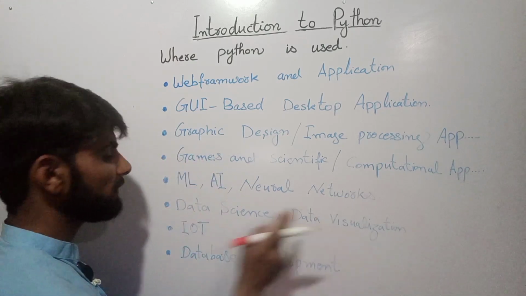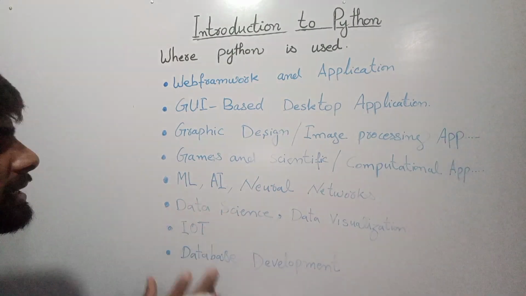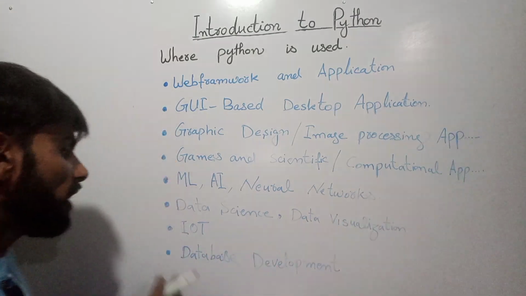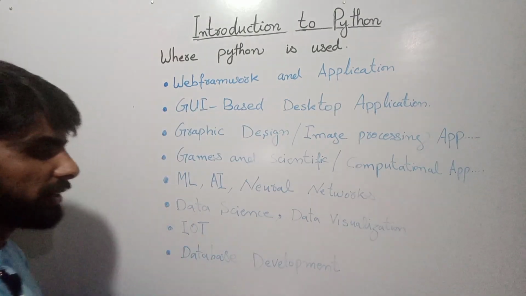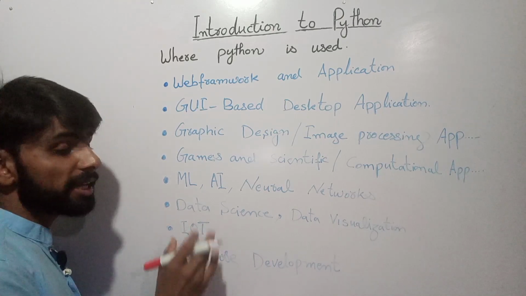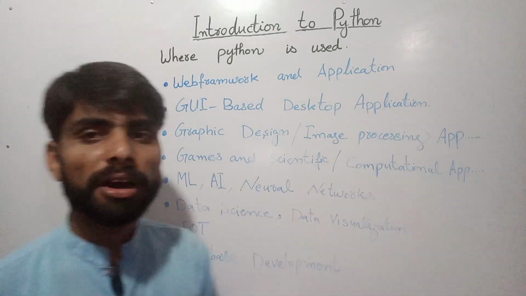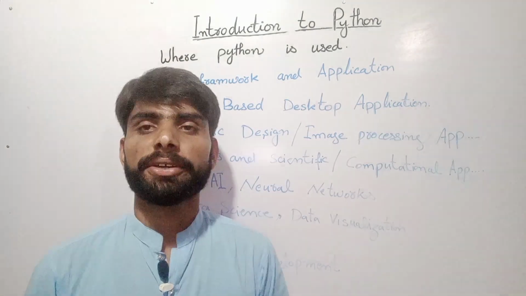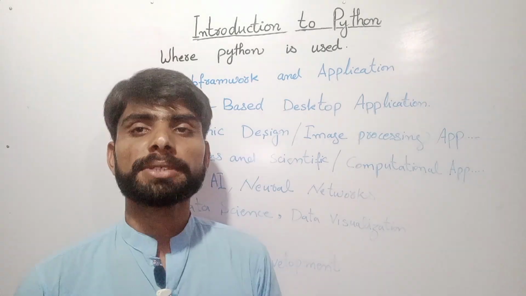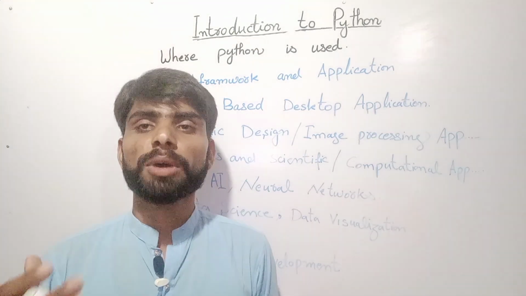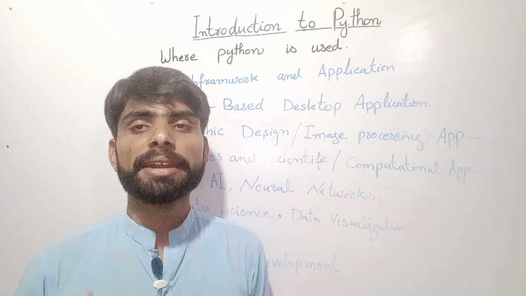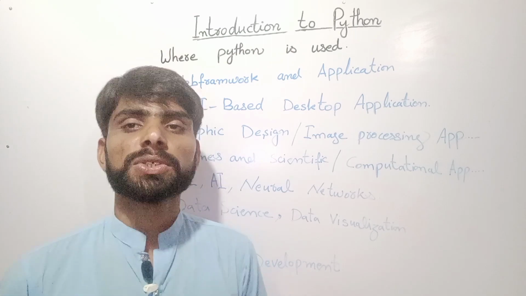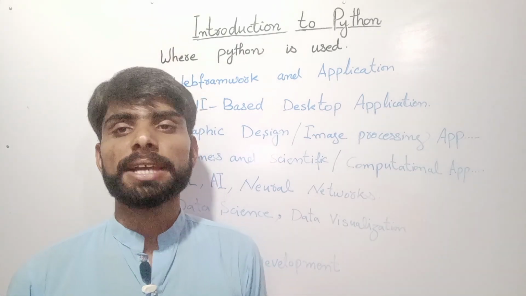And data science and data visualization. In the field of data science, it is also important to learn this language. And data visualization, IoT, the Internet of Things. You have also noticed that when you look for a specific thing on a website and then go to another website, relevant ads for that thing are automatically displayed on the other website. That's because of data analysis.